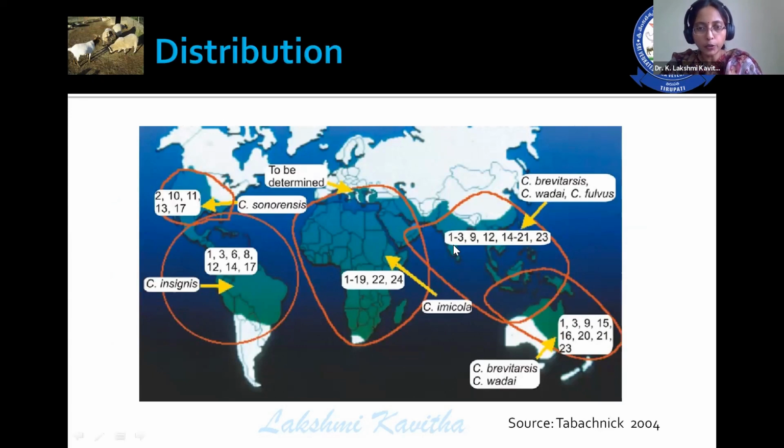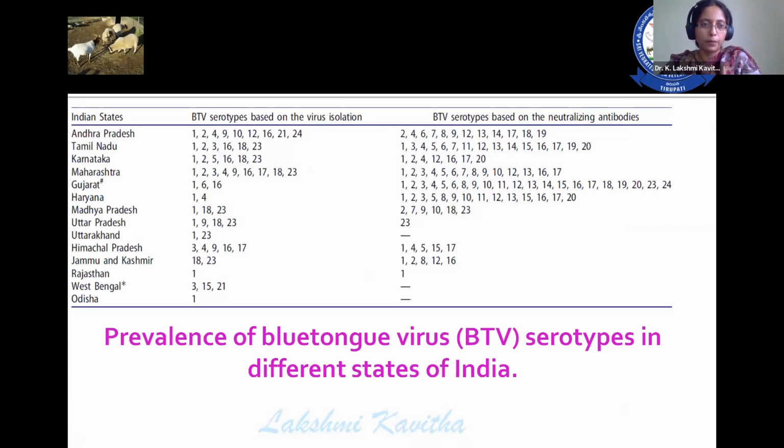Here, the distribution is 1, 2, 3, 9, 12, 14 to 21, and 23. These are the serotypes that were observed in this subcontinent. And the main vectors are Culicoides brevitarsis, Culicoides wadai, and Culicoides fulvus. These are the species responsible for the transmission of the infection.